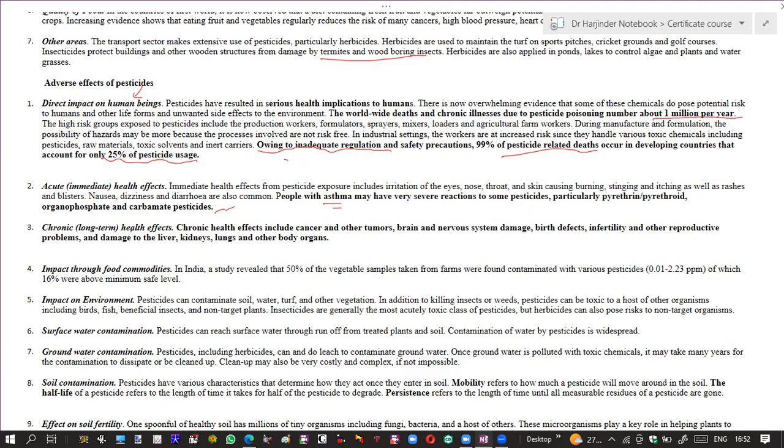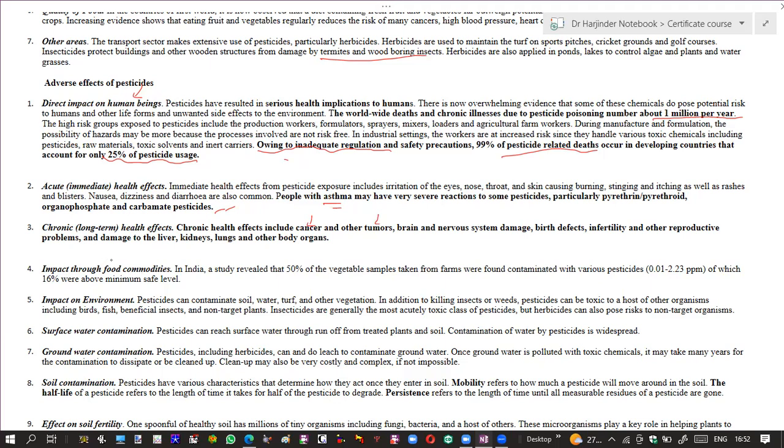Similarly, they can have long-term health effects, as we have discussed earlier. These long-term side effects may be very serious, such as cancer and tumors. They may result in brain and nervous system damage, birth defects, infertility, and other reproductive problems. They also affect the liver, kidney, and lungs, and they can result in leukemia.